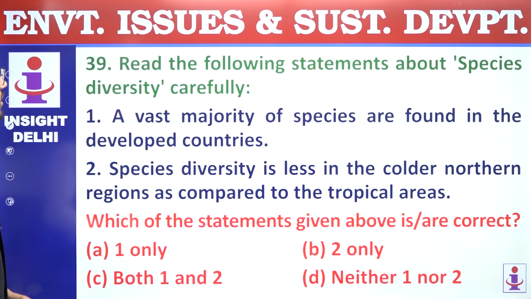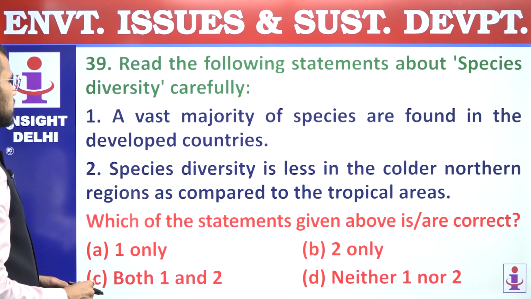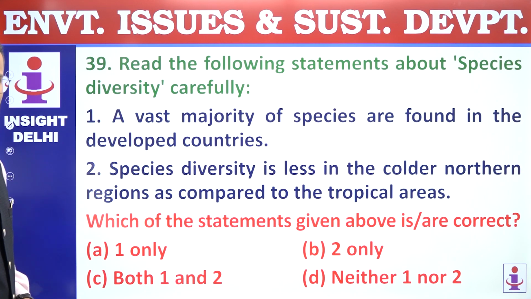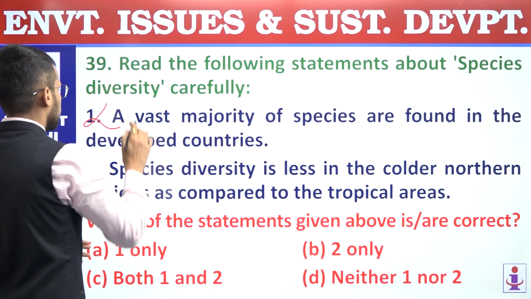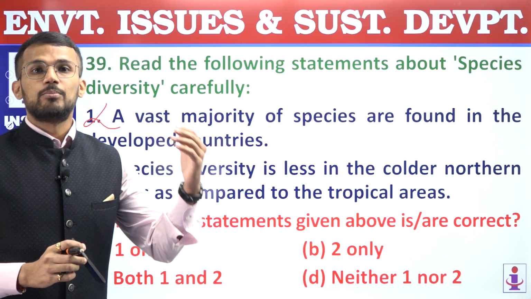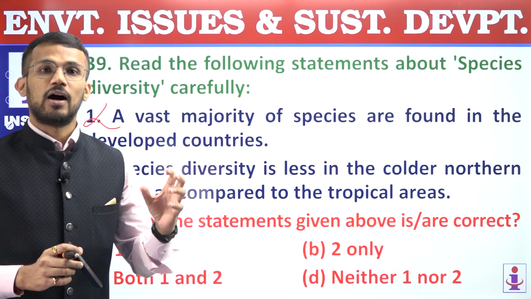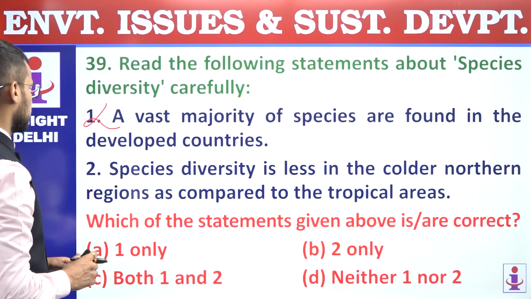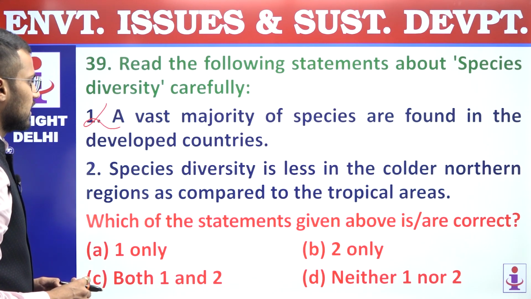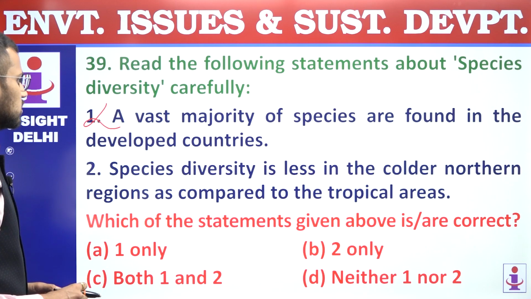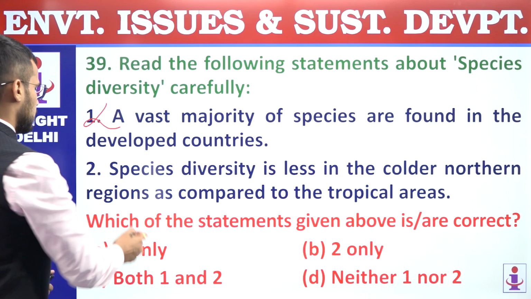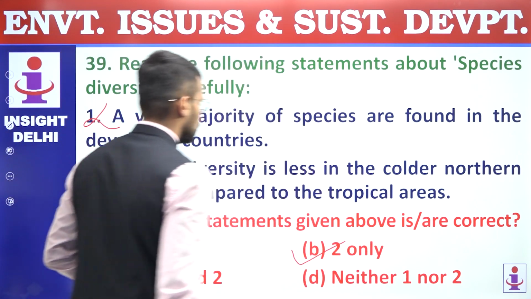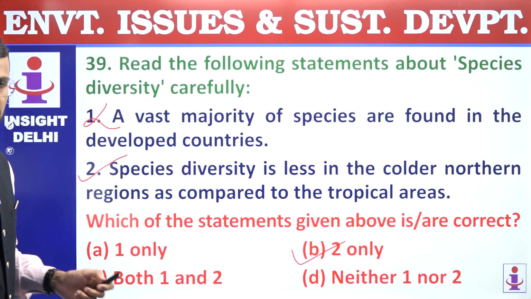39. Read the following statements about species diversity carefully. First, a vast majority of species are found in the developed countries. Incorrect. We know that developed countries are present in temperate regions, and in temperate regions we do not have high biodiversity. High biodiversity is there in tropical countries. First statement is incorrect. Second, species diversity is less in the colder northern regions as compared to the tropical areas. So this statement is a correct statement. So only second statement is correct, and that's why answer is B, 2 only. Question number 39, answer is B.